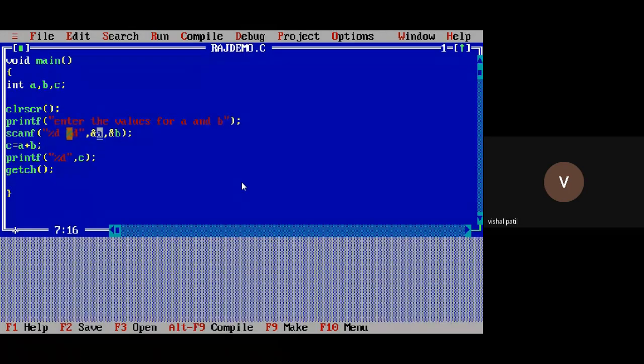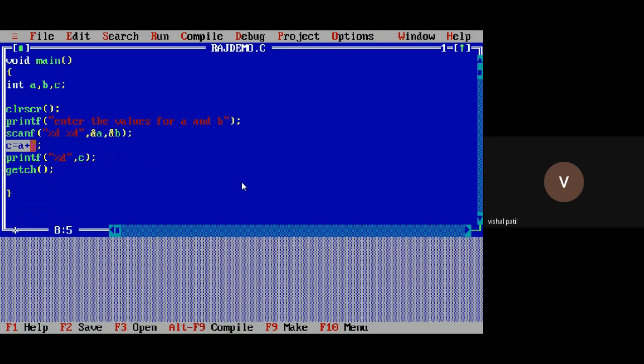So after taking the input, what will be the next step? I will add A plus B, and as I have told you, this operator is the assignment operator. We will see all the operators in detail. Just for now, remember that this is nothing but the assignment operator. This is not equal. Equal means double equal, that is the equality operator.